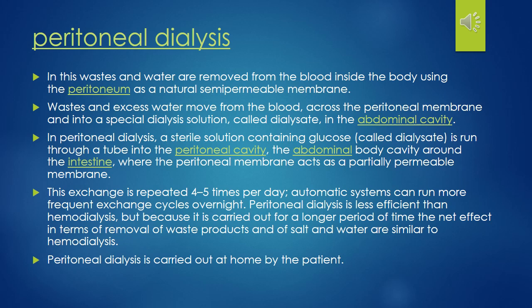In peritoneal dialysis, a sterile solution containing glucose, called the dialysate, is run through a tube into your peritoneal cavity, the abdominal body cavity around the intestines, where the peritoneal membrane acts as a partial membrane of the system. This exchange is repeated 4 to 5 times per day. It is an automatic system, and more frequent exchange cycles can be run over a night.